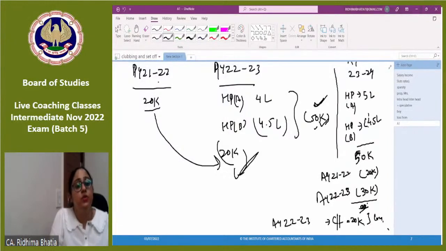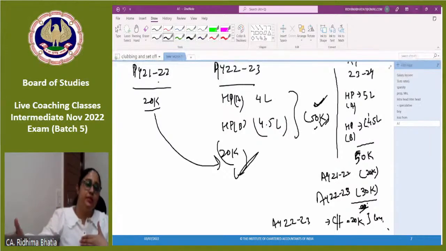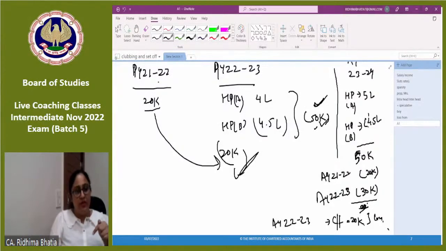Arey baba, if there is no income, Mukta, then there would be no set off. It would lapse. Correct, you can say FIFO method. Yes, 20k का remaining period would be 7 years. From the time the loss is incurred, it can be carried forward to 8 subsequent assessment years. So if I have incurred it in assessment year 2021, say 22-23, the period of 8 years started, not from 2021.